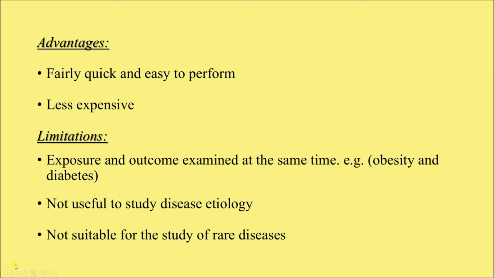Also, it is not suitable for the study of rare diseases, because if the prevalence of disease is very low, say 0.1%, that means out of 1000 people there will be only one case, right? Suppose my sample size is about 100. If I have 1000 people, I shall have one case.